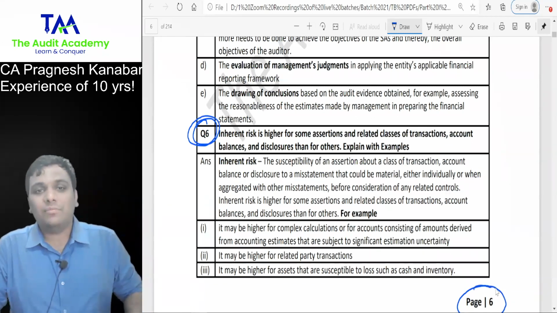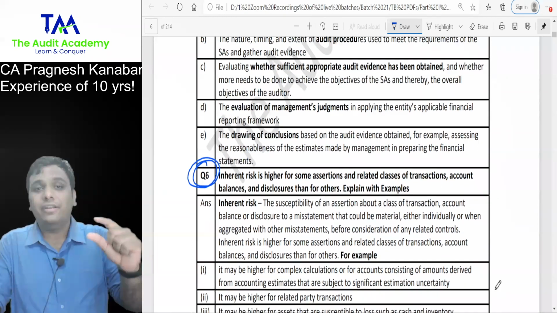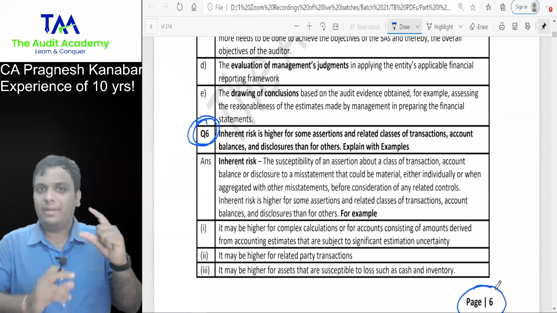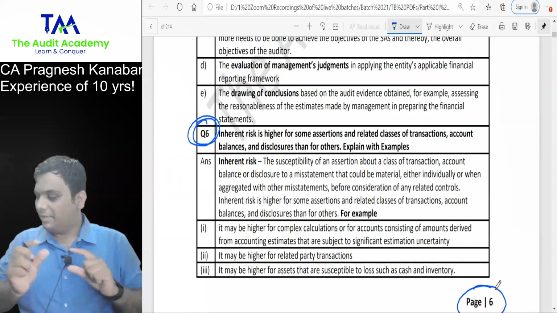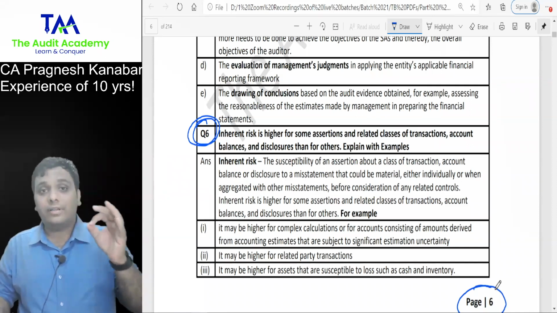I'm not saying page numbers because sometimes I use a different PDF which is formatted by my team for better presentation. Okay? So page numbers may go a little bit here and there. So essay 200, question number 6.